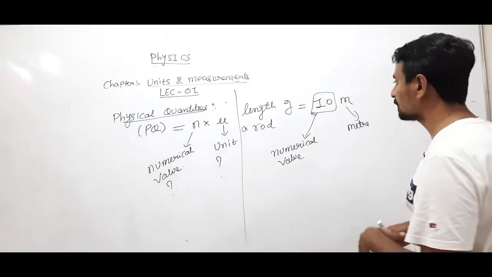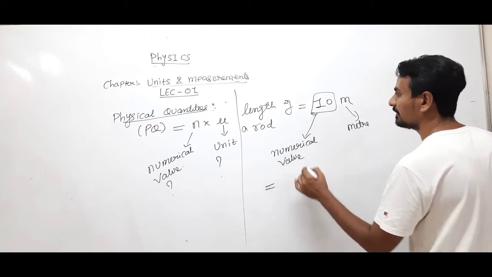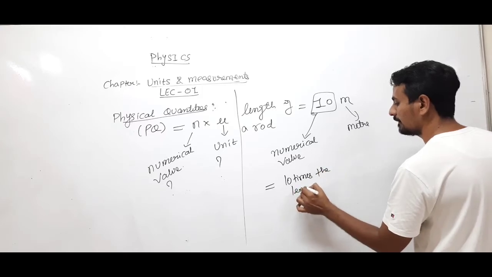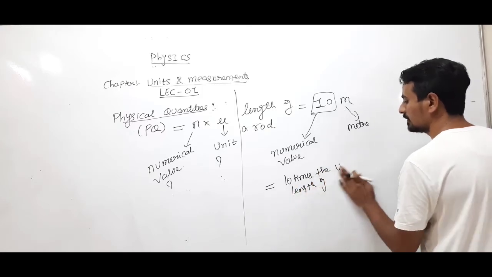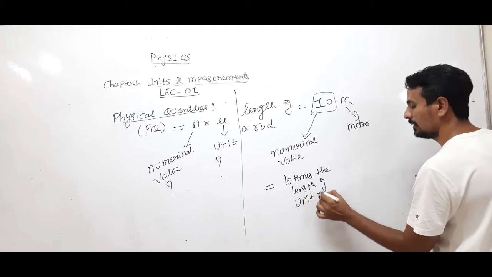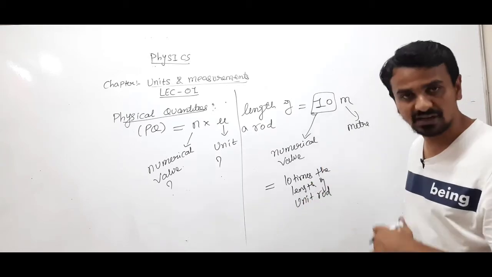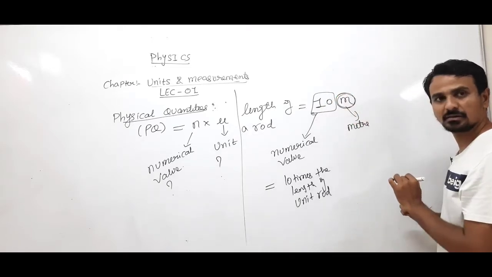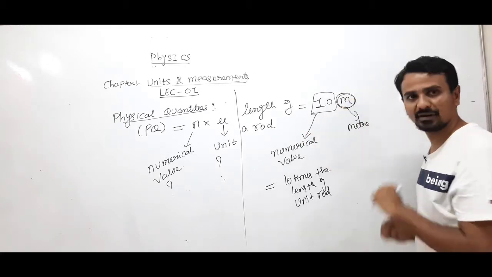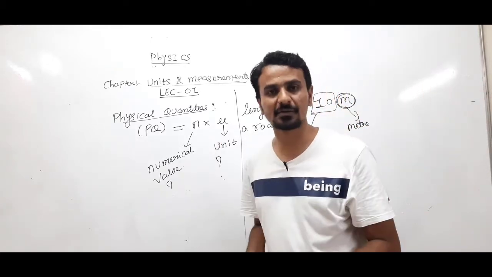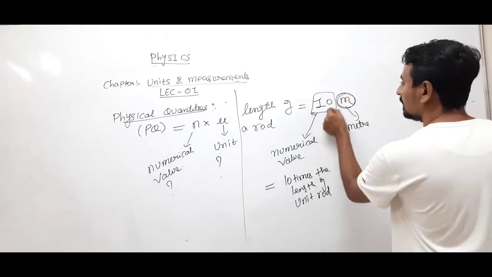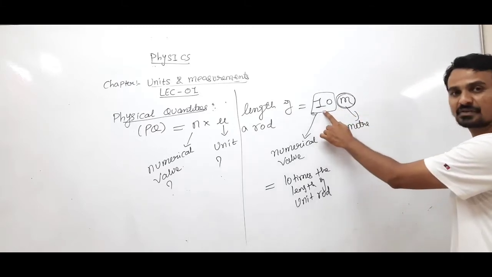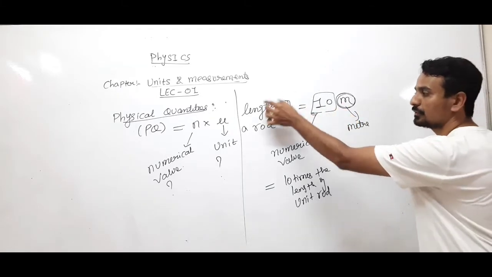So we can say that the length of the rod is 10 times the length of the unit rod, or 10 times the length of 1 meter. 10 times 1 meter is 10 meter. So 10 represents the numerical value: how many times the meter is equal to the length of the rod.